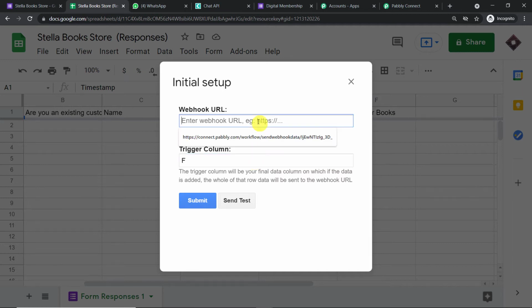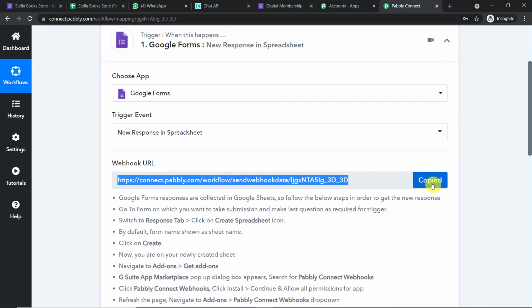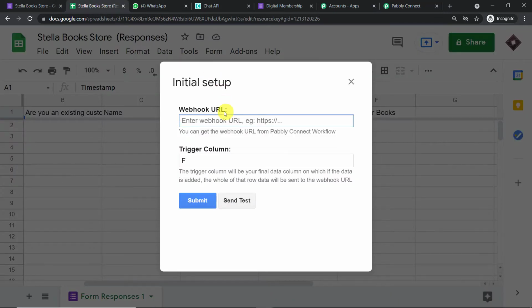Now with regards to the webhook URL, this is how you get the webhook URL. You go to Pabbly Connect and you simply copy this. This is the webhook URL you want. You copy this and you just paste it here. Okay, so we are ready. All you have to do is just click on submit.